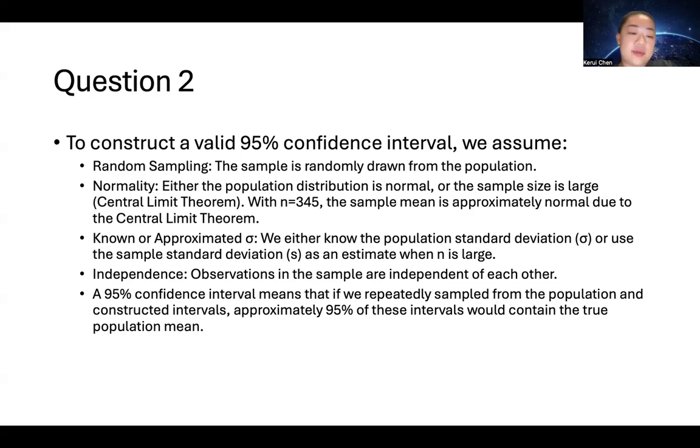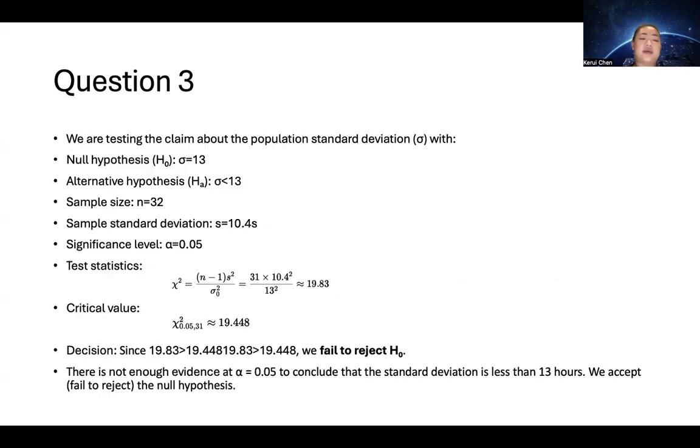For known or approximated standard error, we either know the population standard deviation or use the sample standard deviation as an estimate when the sample size is large. The observations in the sample are independent of each other. A 95% confidence interval means that if we repeatedly sampled from the population and constructed intervals, approximately 95% of these intervals will contain the true population mean.